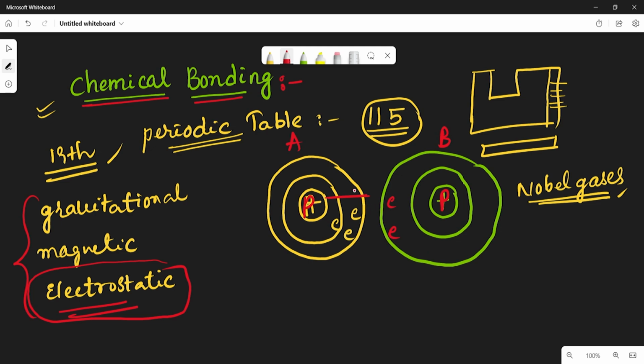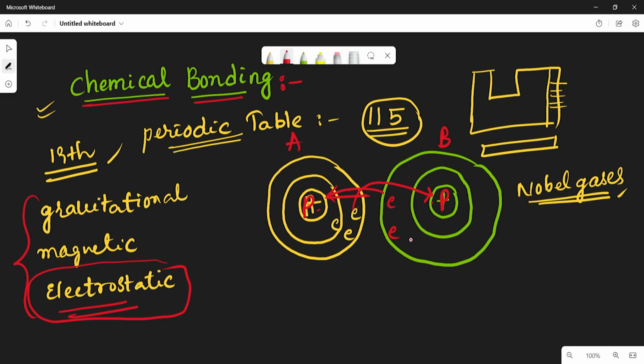So when the two atoms in a molecule come close together, the electrons of each atom experience the attractive force of the nucleus of the other atom, which means this nucleus is attracting these electrons. In the same way, atom A's nucleus is attracting the electrons. Like this, there exists an attractive force.